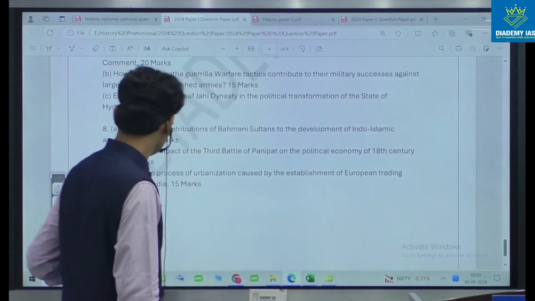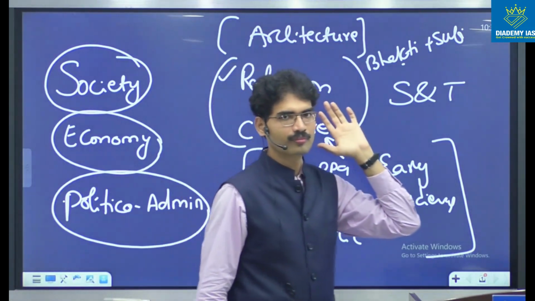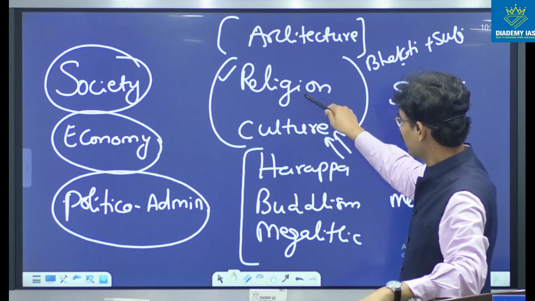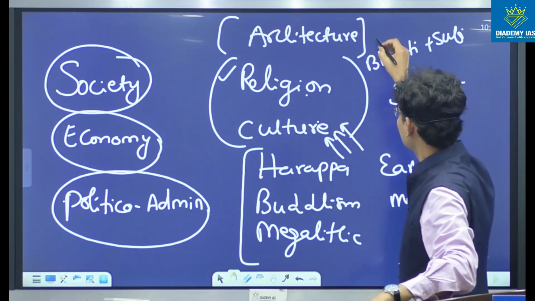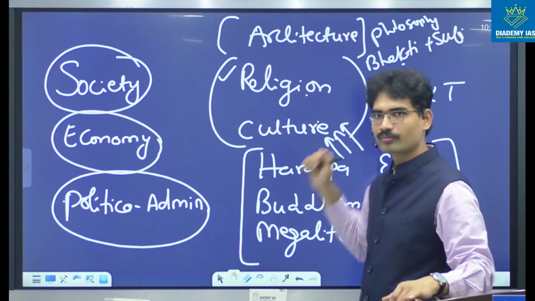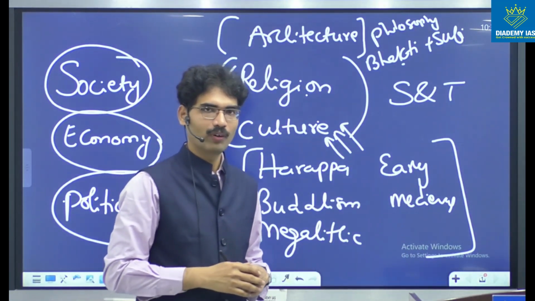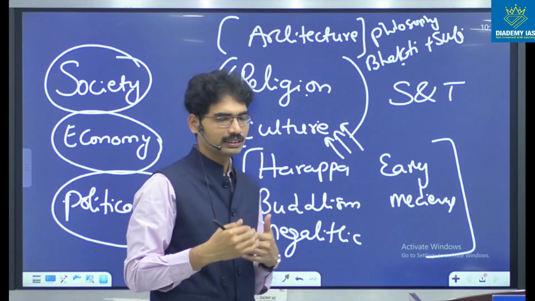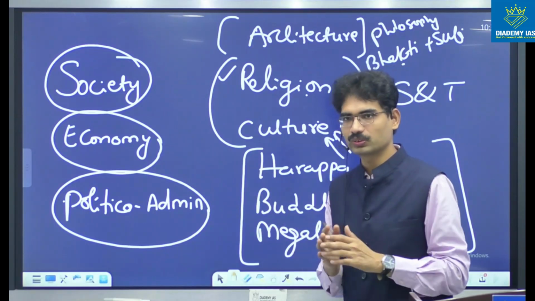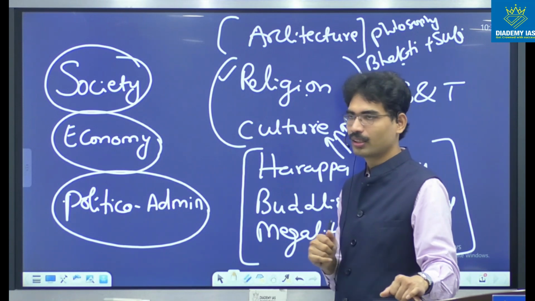Varied angles, these are the 8 questions, and these are the themes. The themes which are related to religion, culture, architecture, philosophy, bhakti and Sufi, they all go together. In that angle, more number of questions were asked in paper 1. This is how the recent trends are, and most importantly, this is also one area generally students feel a little bit difficult in understanding this angle.